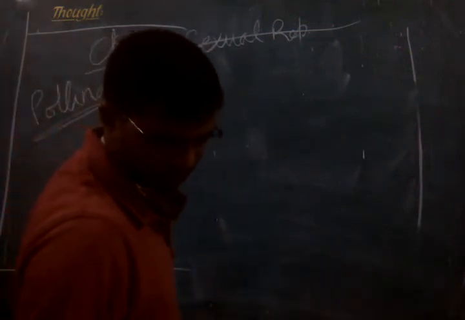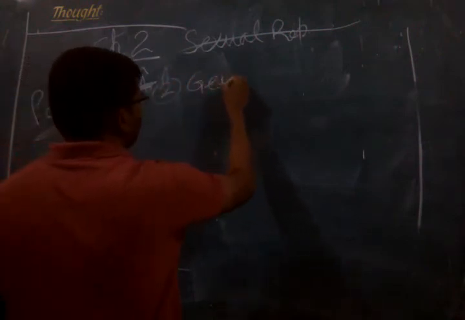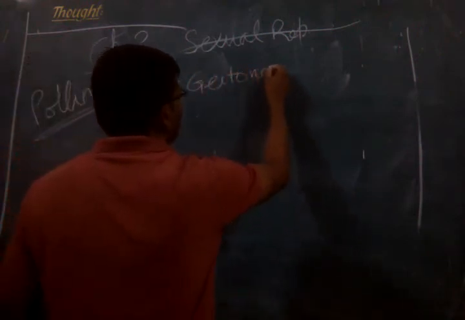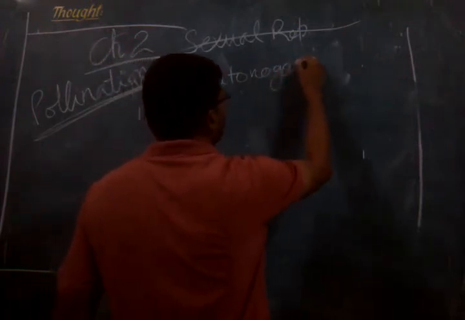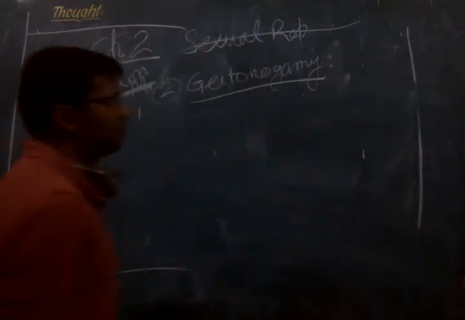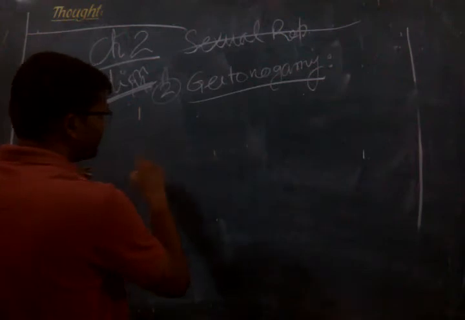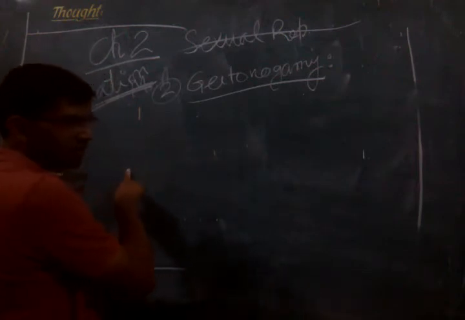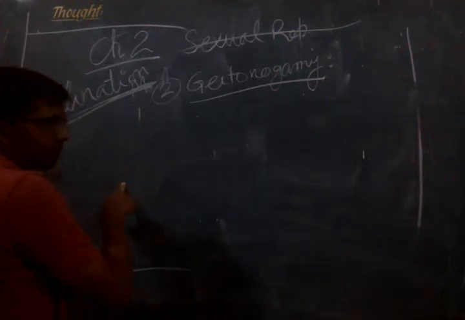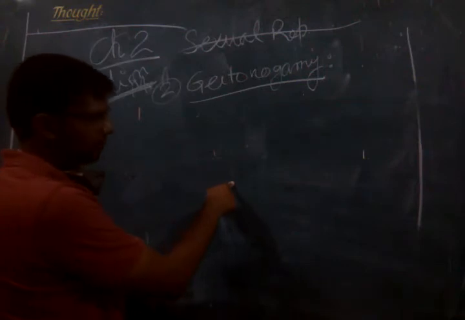Now the second type of pollination is geitenogamy. So what is geitenogamy? In geitenogamy, the pollen is transferred from the anther of one flower to the stigma of another flower, but on the same plant.